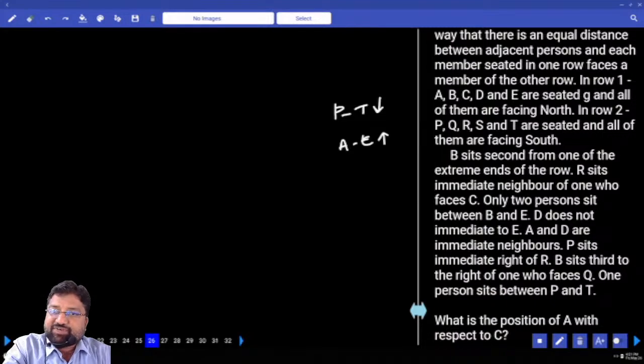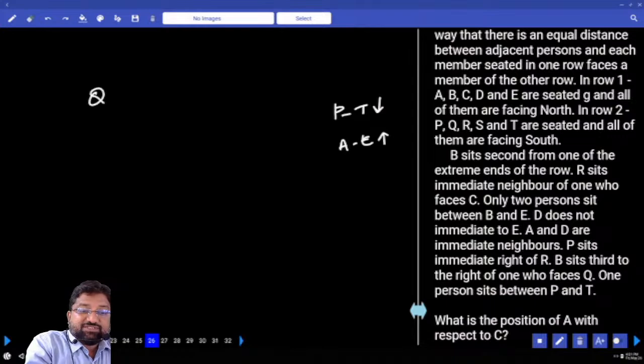Only 2 people sit between B and E. D does not sit immediate to E. A and D are immediate neighbors. P sits to the immediate right of R. B sits third to the right of the one who faces Q.